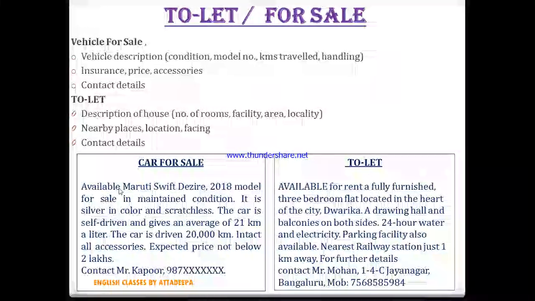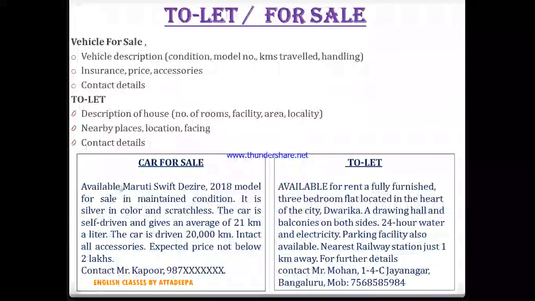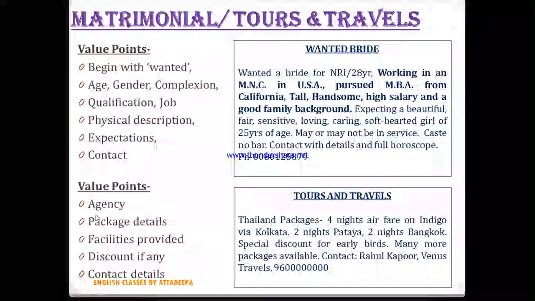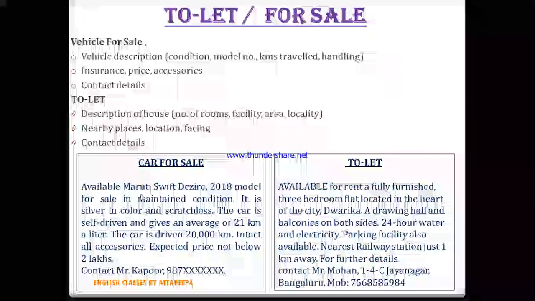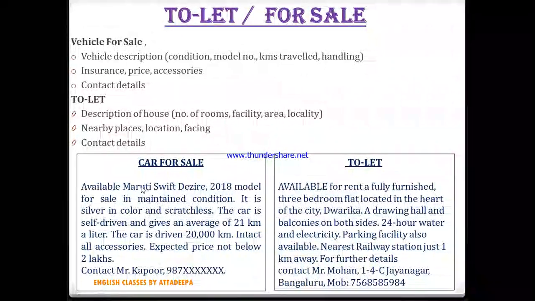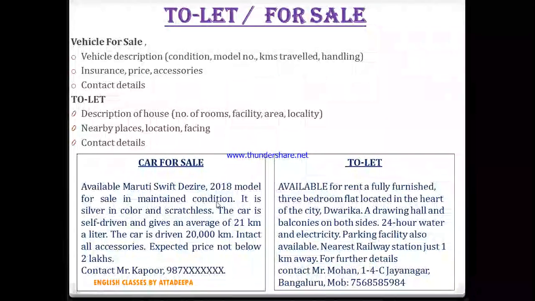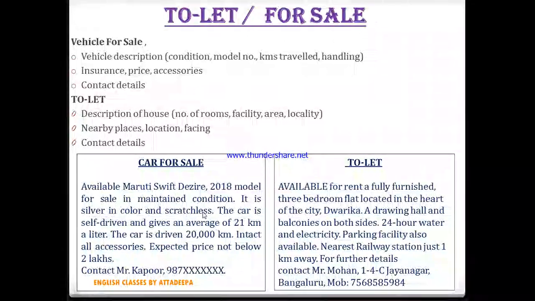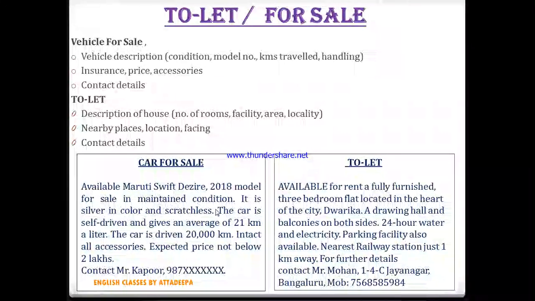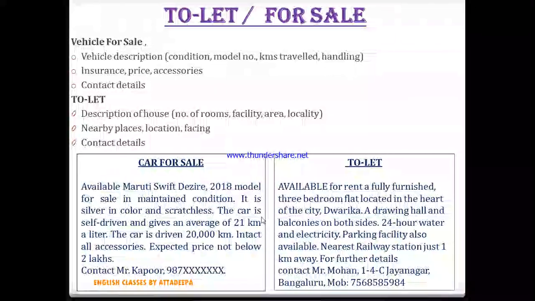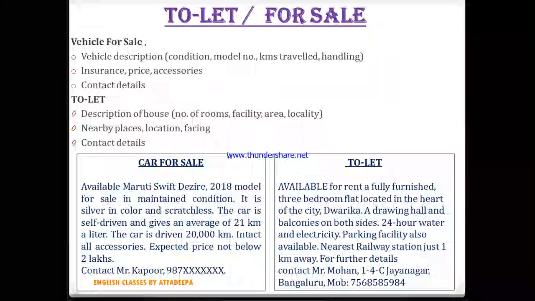Then you see that "AVAILABLE Maruti Dzire." The word begins with available. I'm sorry, I had to write it here in capital letters, so please make it capital. So this word available should be in capital letters. Available Maruti Swift Dzire, this is the car, and this is the model, and you will see that it is well maintained. It is silver in color and scratchless. So this color is also given. This is the condition, that the car is in good condition. It doesn't have any fault. Then the car is self-driven, only one-handed, and gives an average of 21 km a liter. So this is the average of the car, which tells you the condition of the car.